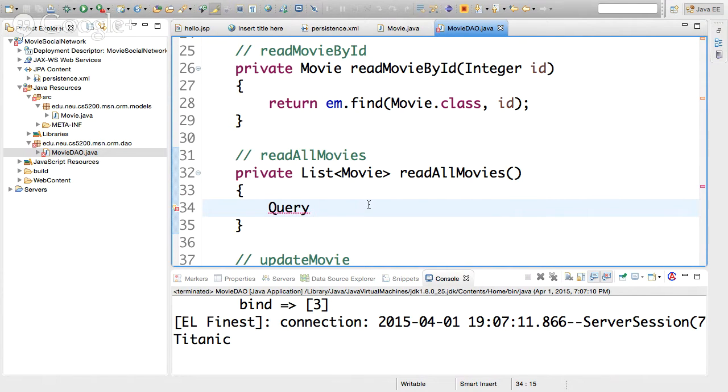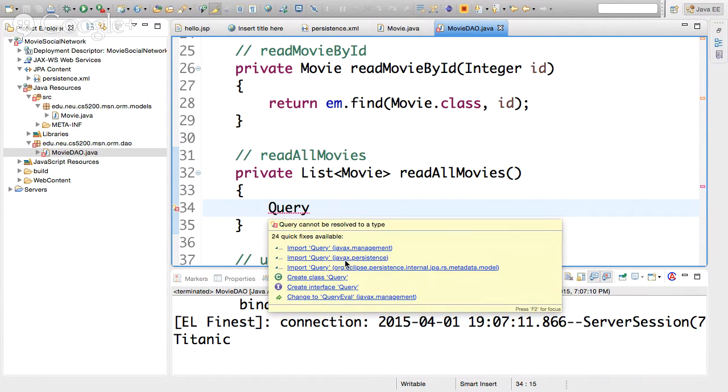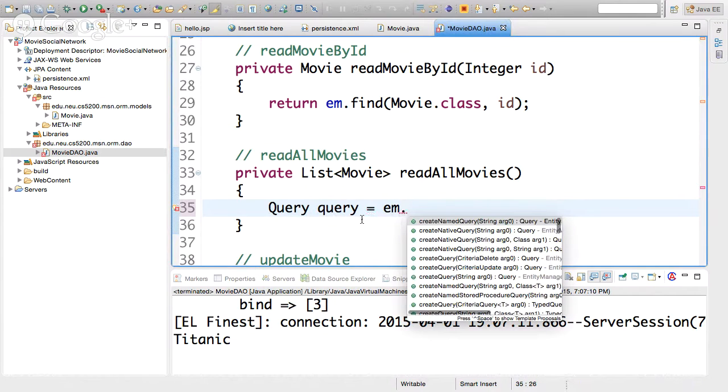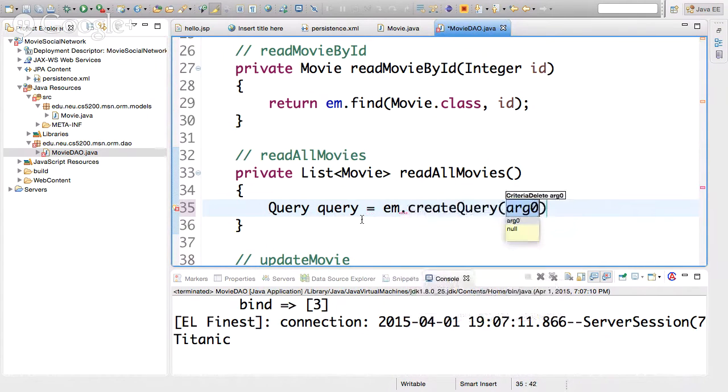I'll show you. So for query, first we need to import Query, and we need this one, javax persistence, not javax management. Careful if you import the wrong one. I'm going to create a query from the entity manager, create query, and I'm going to give it a query. Now this query is going to look very much like SQL, but again, it's not.